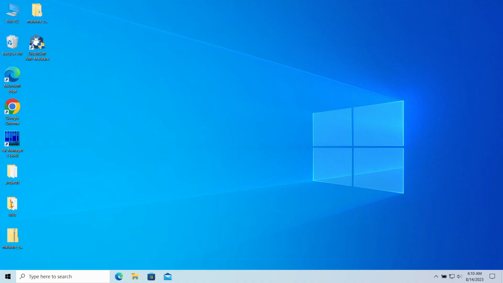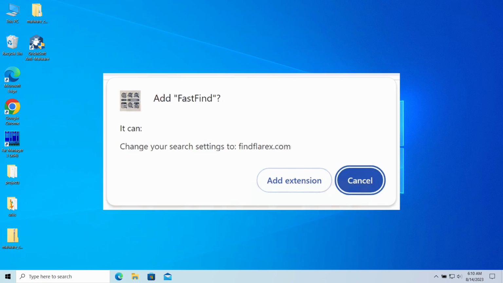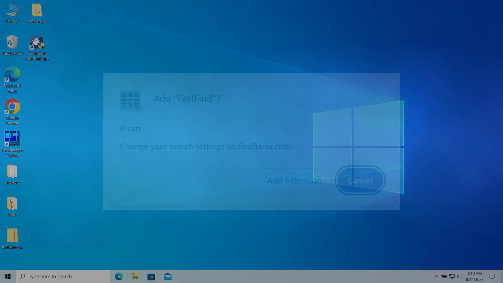Hello ladies and gentlemen, today I would like to explain how to remove the FastFind browser extension. This extension may unexpectedly appear in your browser, making it impossible to use, as every single attempt to search in Google throws you to a strange website. In this video, I will explain what FastFind extension is, how it appeared, and how to remove it.